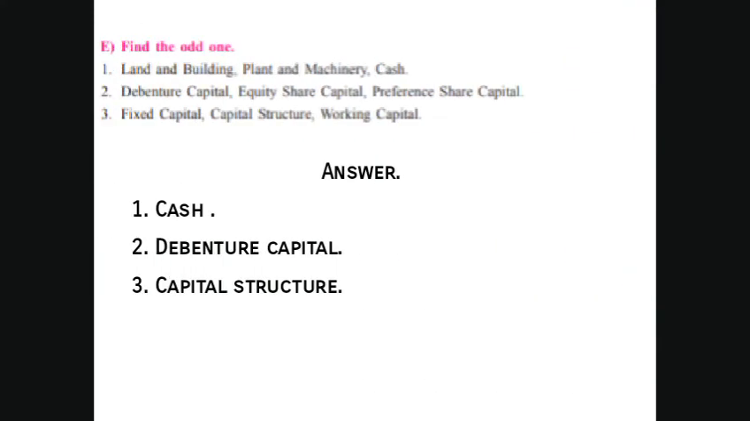E. Find the odd man out. First, land and buildings, plant and machinery, and cash. The land and buildings and plant and machinery are different from cash. Second, debentures capital, equity shares capital, preference share capital. Answer is debenture capital. Third, fixed capital, capital structure, working capital. Answer is capital structure.